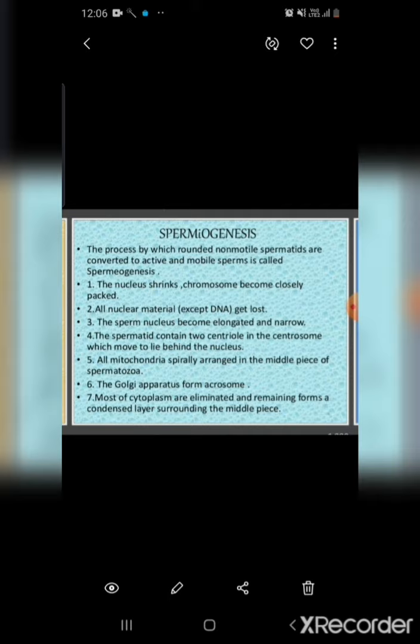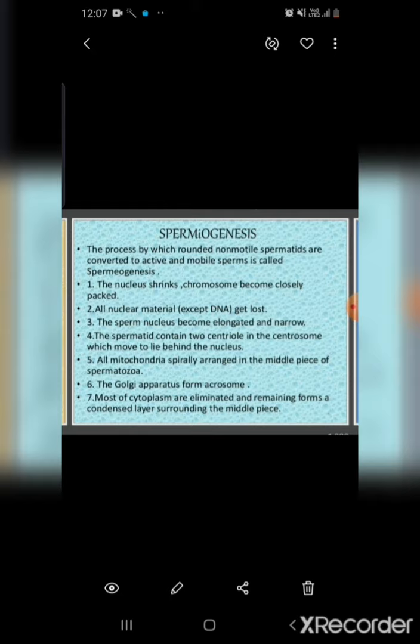Next is the formation of spermatozoa or sperm, and that process is known as spermiogenesis. So before spermiogenesis, what we have seen is that from primordial germ cell spermatogonial cells will form, from spermatogonial cell primary spermatocyte, then secondary spermatocyte, then spermatid. Now from spermatid it will form the spermatozoa. So the transformation of spermatid into a spermatozoa is called spermiogenesis.